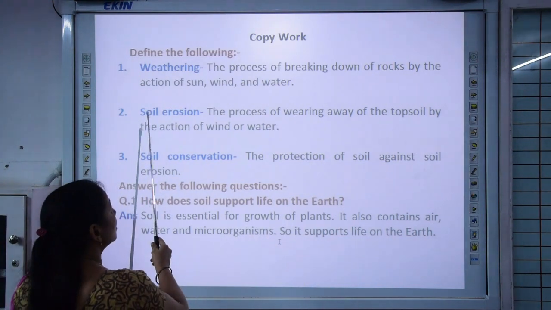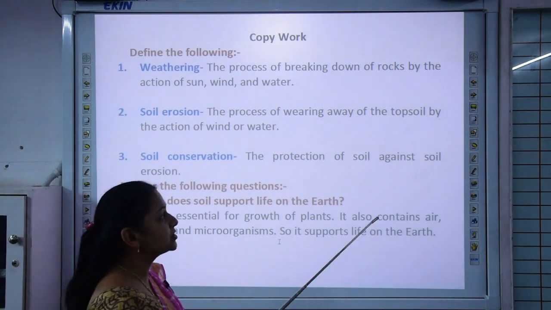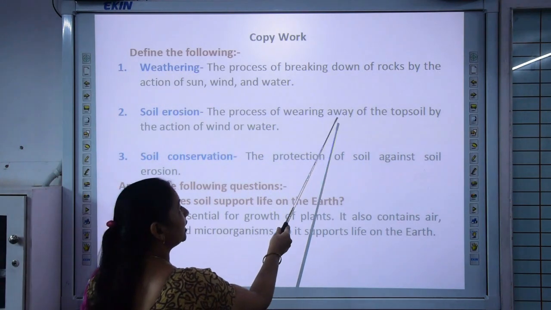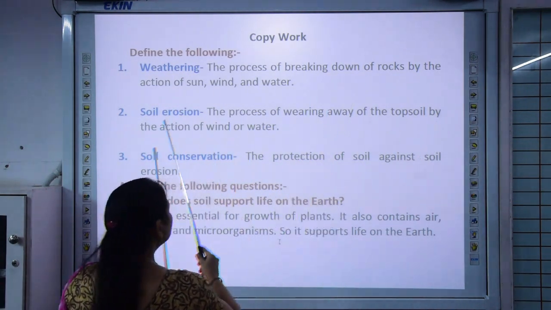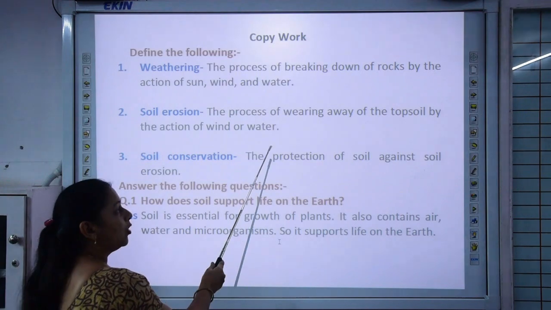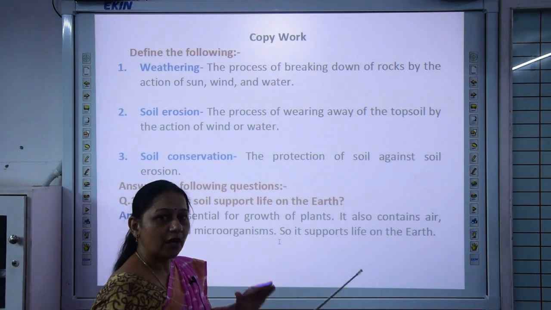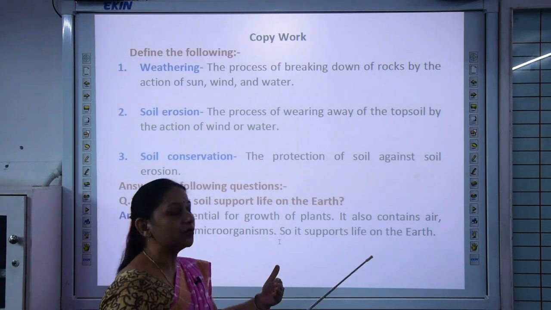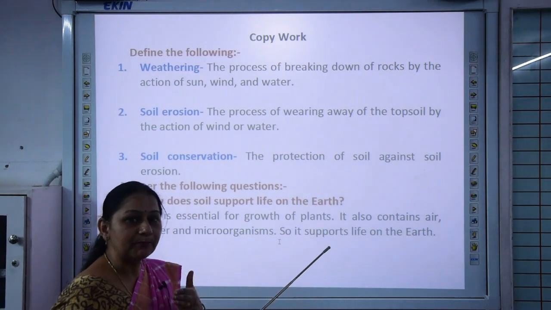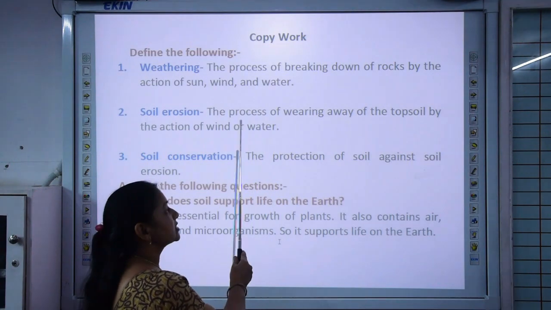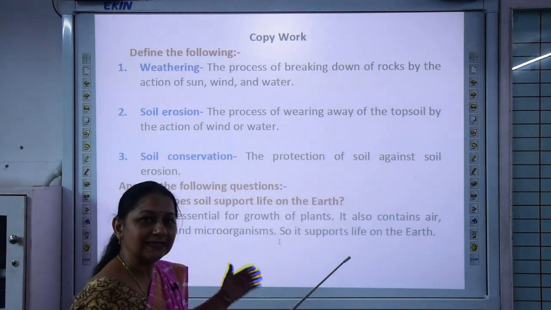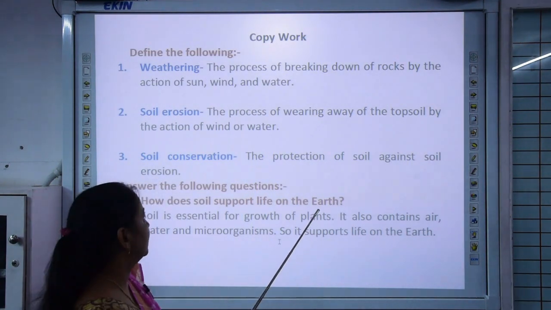Second is soil erosion. Now what is soil erosion? The process of wearing away of the topsoil by the action of wind or water. By flowing water or by strong winds, the top layer gets eroded away, means it gets depleted. So this process of wearing away of the topsoil by these agents is called soil erosion.